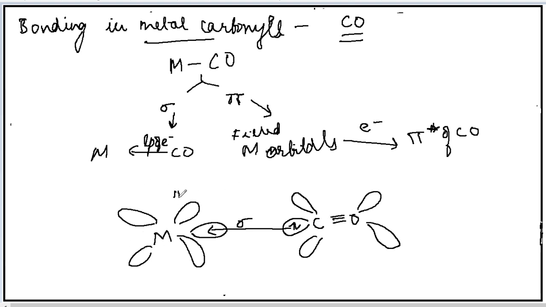Now here, donation of electrons from the filled metal orbitals to the pi antibonding orbitals of the carbonyl will result in the formation of the pi bond. So this is how the bonding in metal carbonyls will take place.